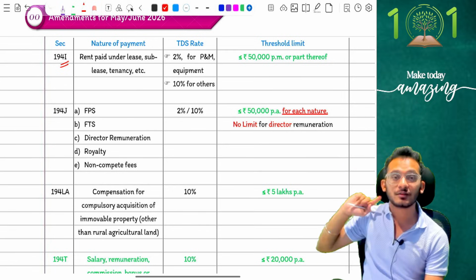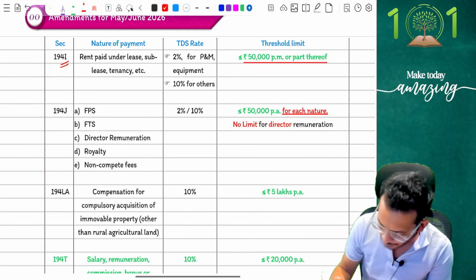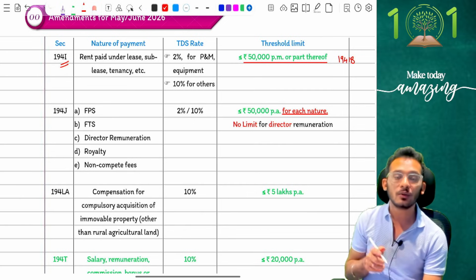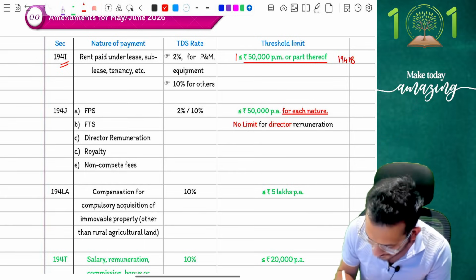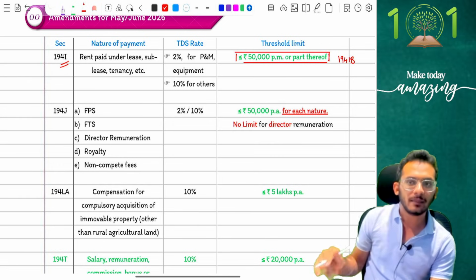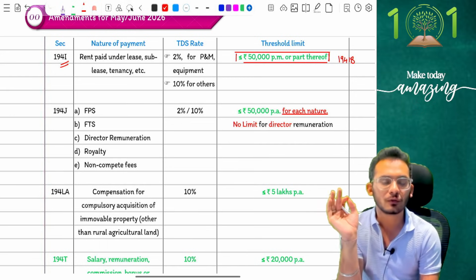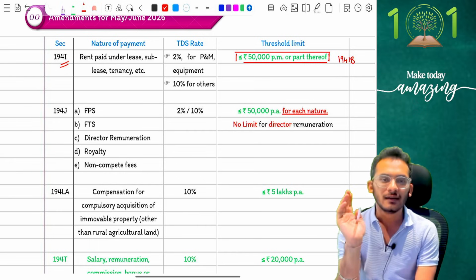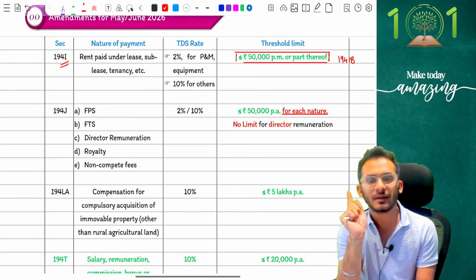Now, they've clarified this to you. They've said that I will only be collecting TDS from you in the same conditions as what 194IB works. What did 194IB used to say, people? They were only collecting TDS from you if the monthly rent was more than 50,000 rupees. Here they have made the same amendment. So now they clarify, even for the normal rentals, not for the 194IB, but even for normal rentals, if you are going to have an amount more than 50,000 rupees per month, then only you will be liable for TDS. Otherwise, you're not liable for TDS. So you don't need to worry about an annual payment now. You only need to worry about the individual monthly payment right now.